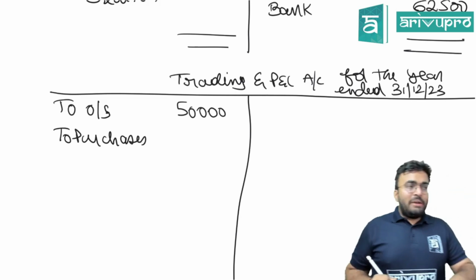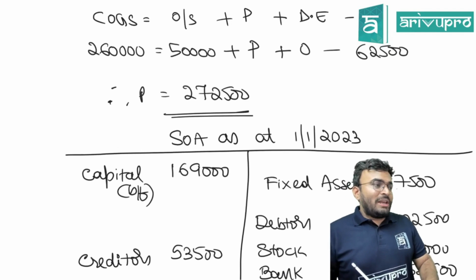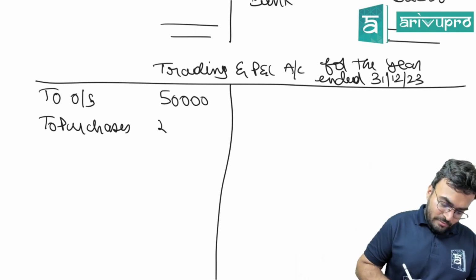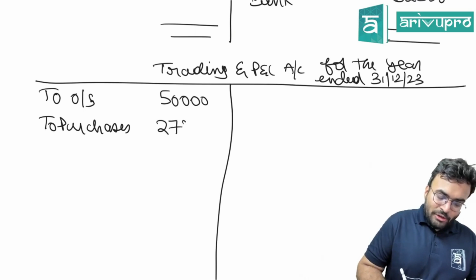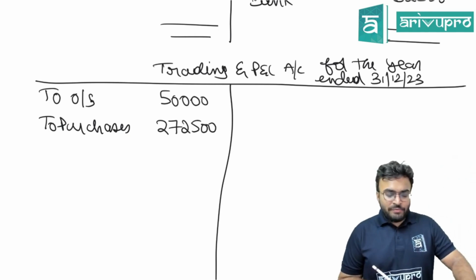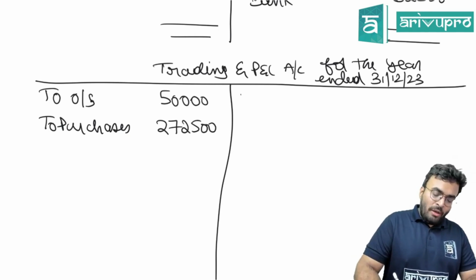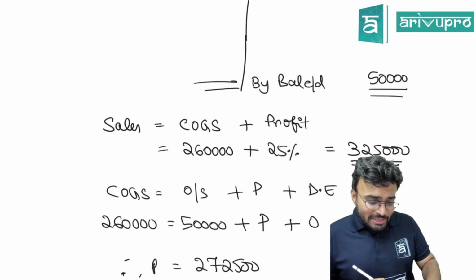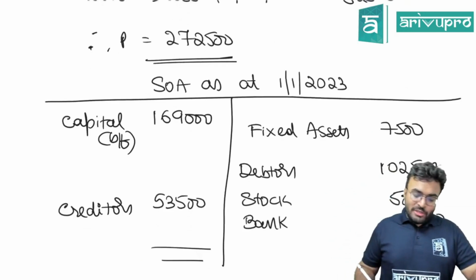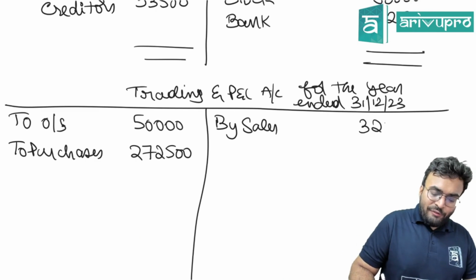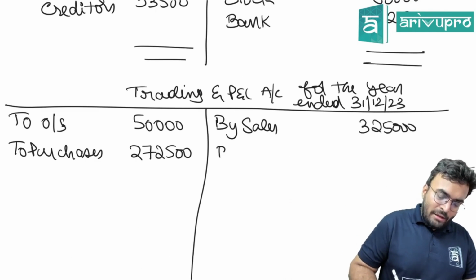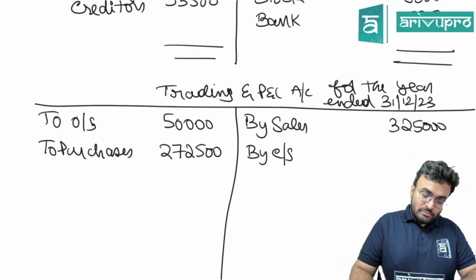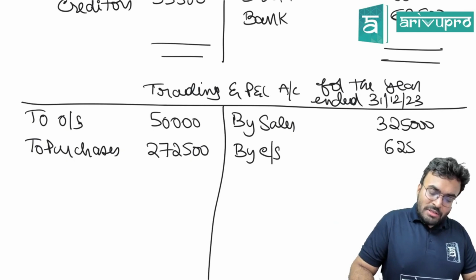Do we know purchases? We didn't know it, but we just found it. How much is the purchases? 2,72,500. Do we have any direct expense? No. By sales. Did we find the sales? How much is sales? 3,25,000. By closing stock. Was it already given? Yes. How much? 62,500.